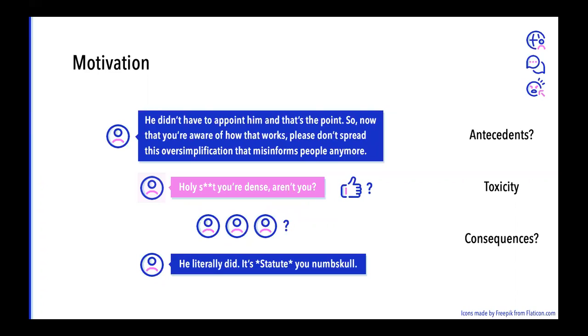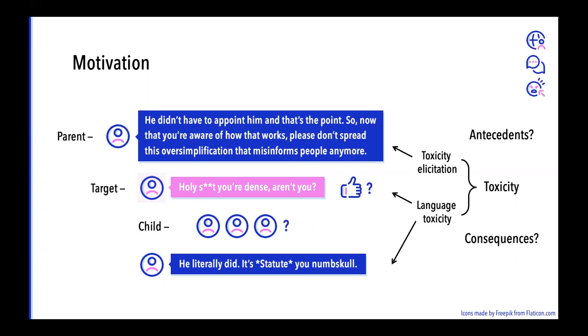Also, we recognized two different types of toxicity here. The first is the most traditional, explicit language toxicity. And the second would be toxicity elicitation, which means it doesn't have to be toxic itself, but it elicits high toxicity in its replies. And this is just a side note of how we name the structure of the comments.